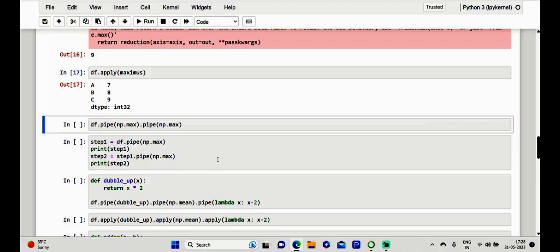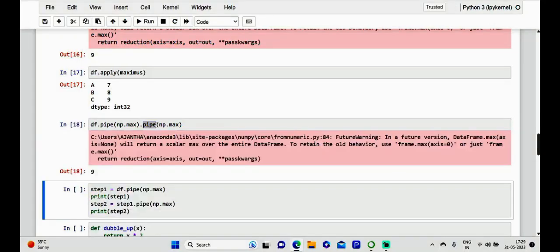Dear friends, with the same data frame, let me use the maximum function that we used earlier. The same result can be obtained by combining two applications of max. Kindly see here this pipe np.max, and again one more chaining of pipe with np.max. What are we going to get?